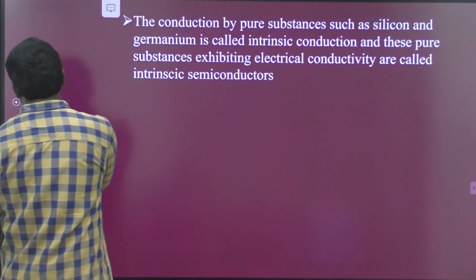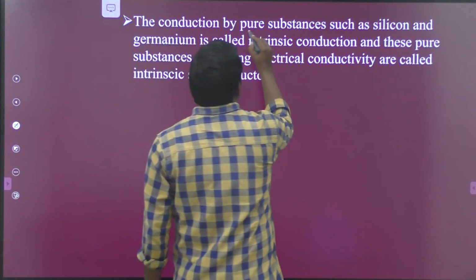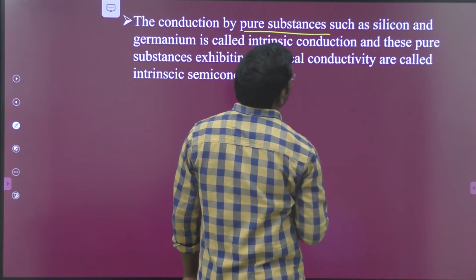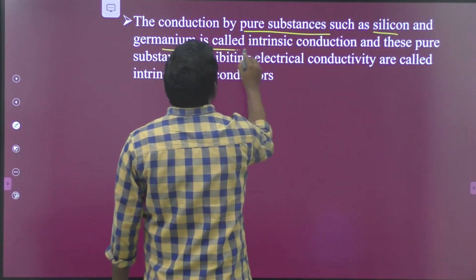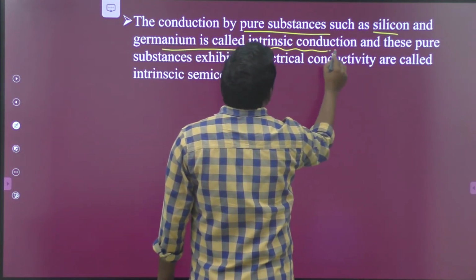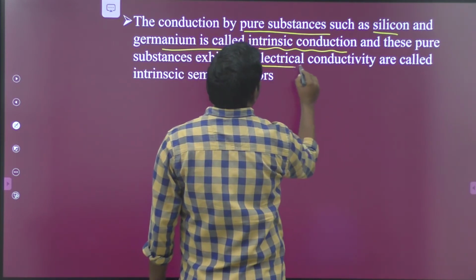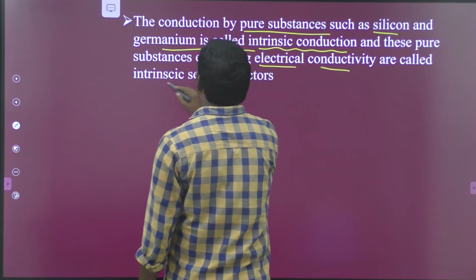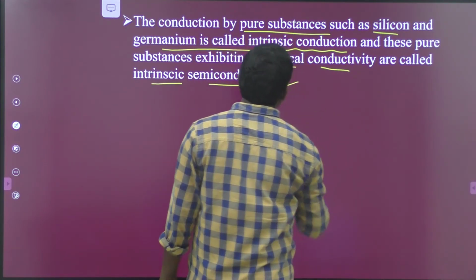And the next important point is that conduction by pure substances such as silicon and germanium is called intrinsic conduction, and these pure substances exhibiting electrical conductivity are called intrinsic semiconductors. So this is a very important definition.